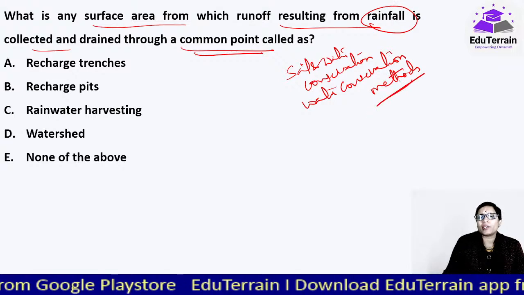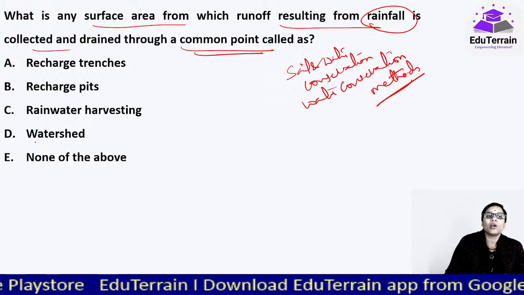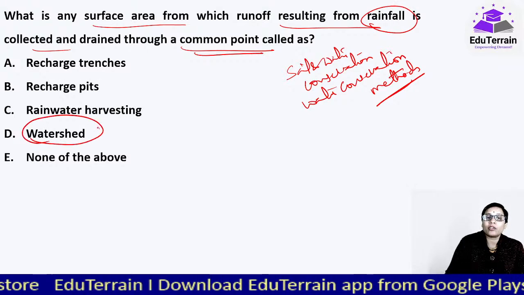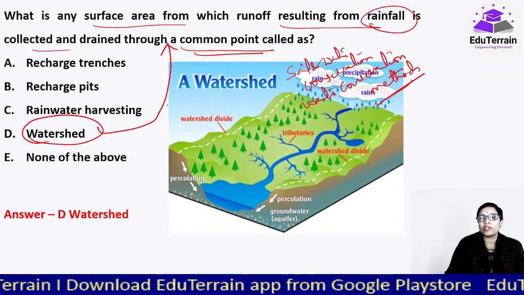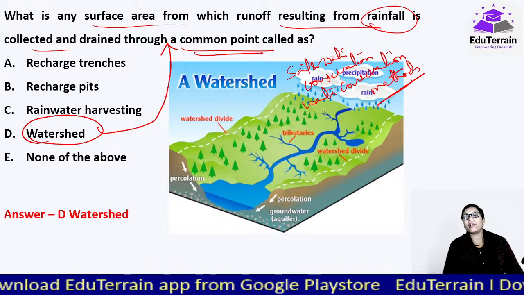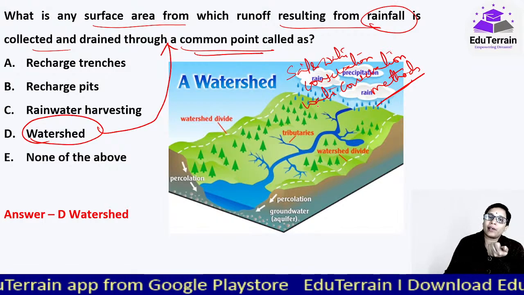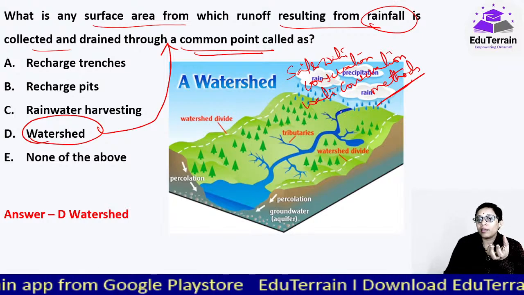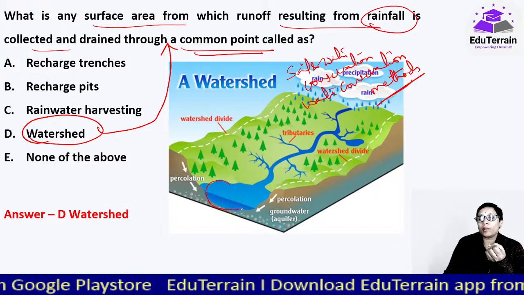One of these water conservation methods is the watershed, and here we are talking about the watershed only. Let me show you the watershed. As you can see here, whatever water is received in the form of precipitation, it can be rain or snow, that runoff would be collected at one place, at a common point.